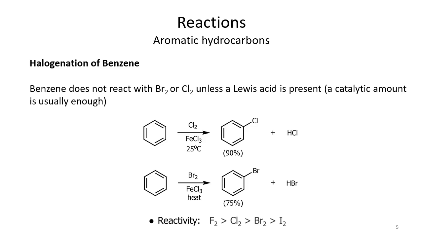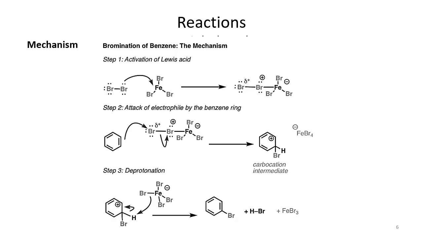If you compare the reactivity of halogens, then fluorine is the most reactive of all these halogens, then chlorine, bromine, and the least reactive one is iodine. We shall see the mechanism, and then we shall see why the halogens react in this order. Let's have a look at the mechanism of this reaction.